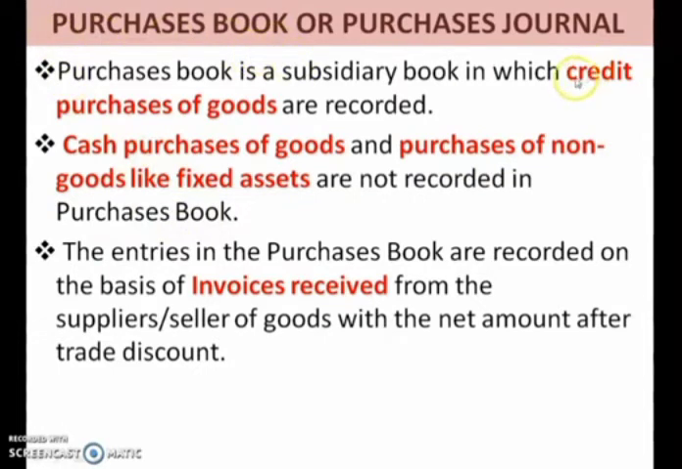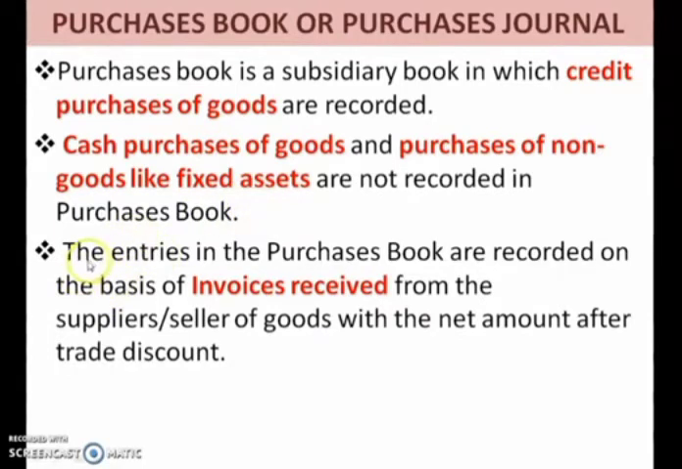The first thing is you record only the credit purchase in the purchase book. Second thing is you are not supposed to record the cash purchases of goods in the purchase book. And the third important thing which you have to remember is you should not record any purchase of fixed asset in this purchase book. So if you are purchasing any fixed asset, you will not record it in the purchase book. So these 3 important concepts you have to know about the purchase book.